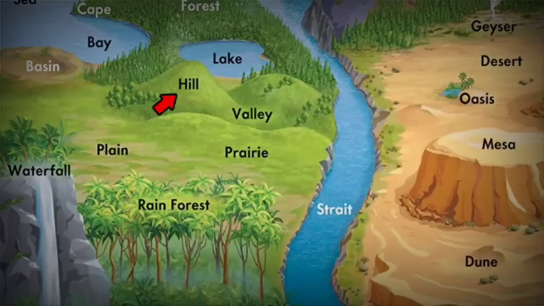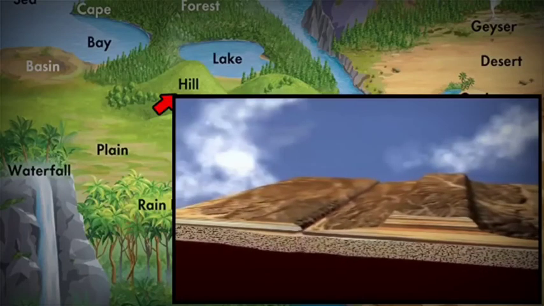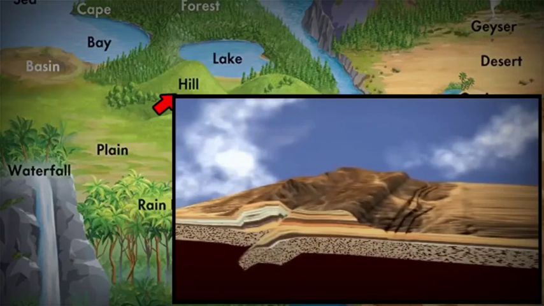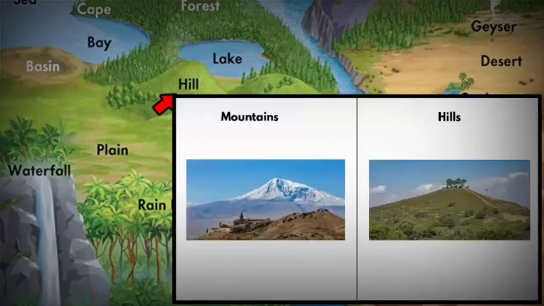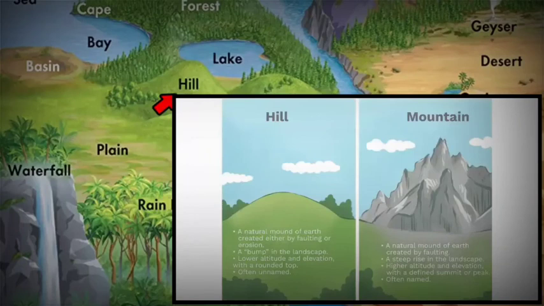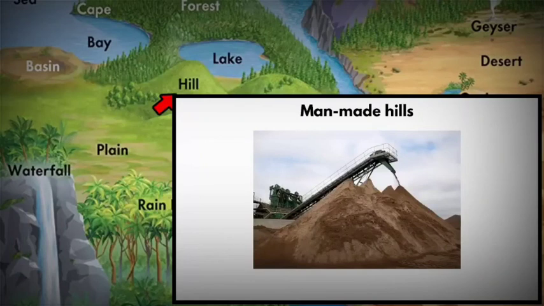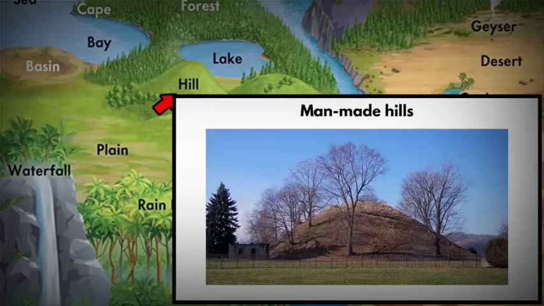The next one is hill. We have already covered how mountains are formed. Plus there is no actual difference between hills and mountains. The only difference you can see is the height. Hills are not as high as mountains. Hills can be both natural as well as man-made. Suppose if you dump piles of sand, mud or earth material at one place, eventually it will turn into a huge stack, which is also a hill. It is actually called a mound.